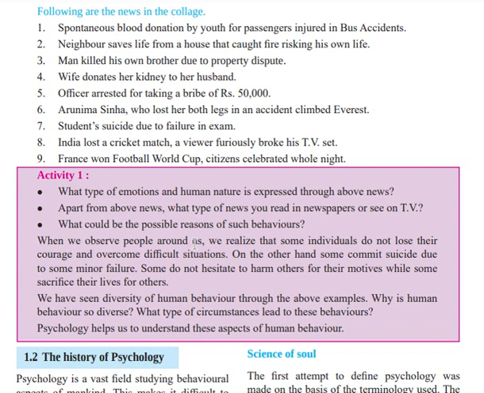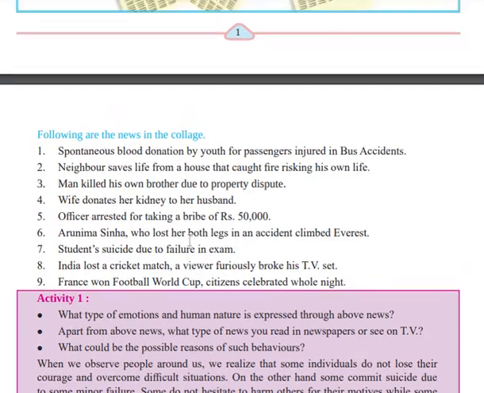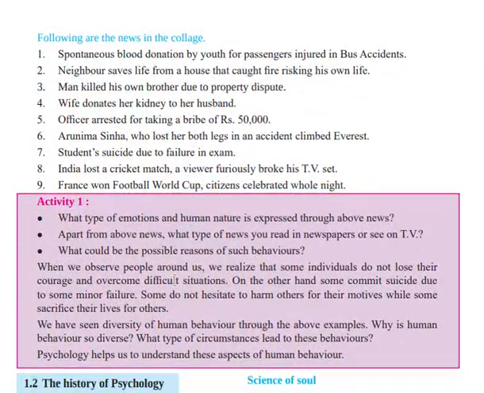Okay, so here they are saying that when we observe people around us, we realize that some individuals do not lose their courage and overcome difficulties. When you look at the people in your family or around you, in your school, college, wherever, you will see that there will be some people who are very confident.